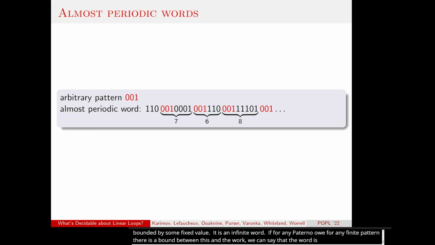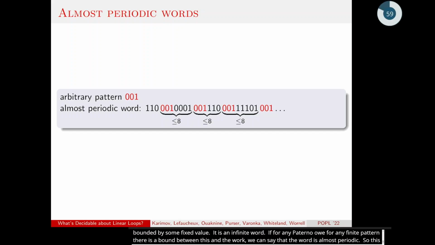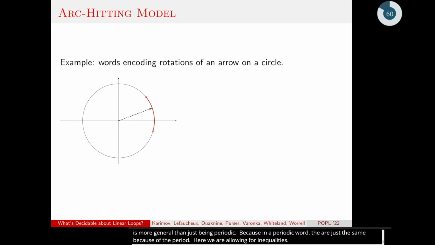This is more general than just being periodic, because in a periodic word, the distances are just the same because of the period. Here we are allowing for inequalities. Okay, these are the almost periodic words, and an example of such a word can be given as follows. Imagine that we have a circle and we rotate an arrow by a fixed angle inside of it.